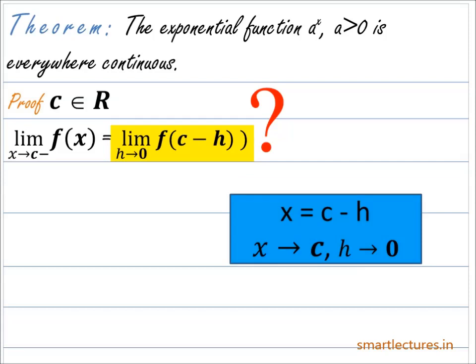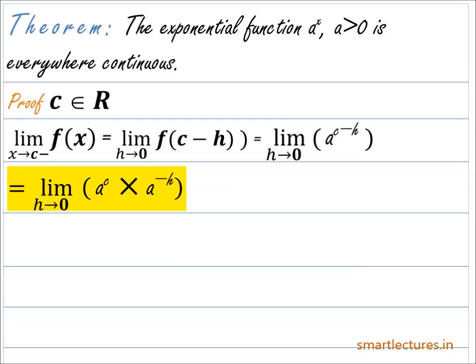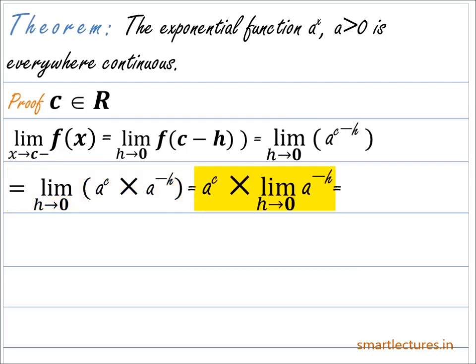And what's the value of f of c minus h? F of c minus h is equal to a to the power c minus h. So this limit now becomes limit h approaches 0, a to the power c minus h, which is equal to a to the power c into limit h approaches 0, a to the power minus h, which is equal to a to the power c into limit h approaches 0, 1 upon a to the power h.